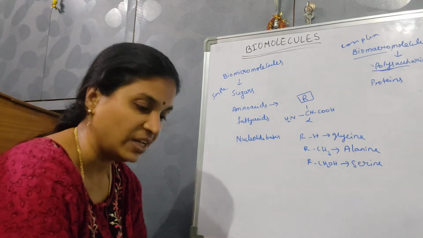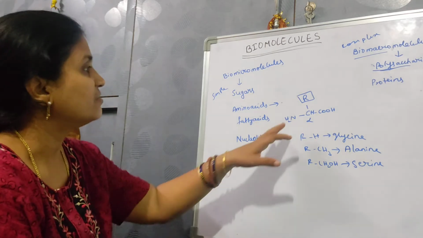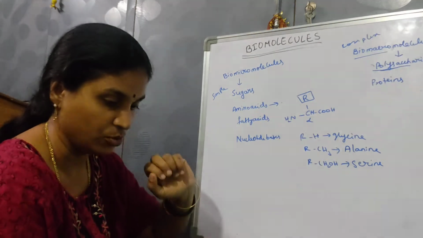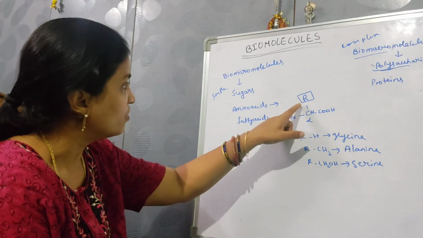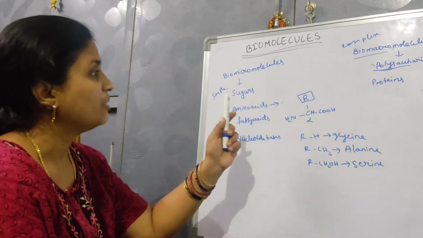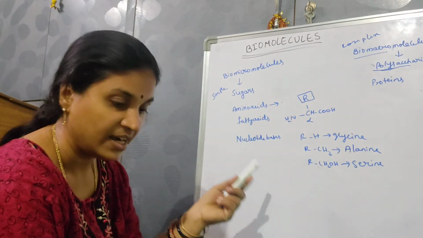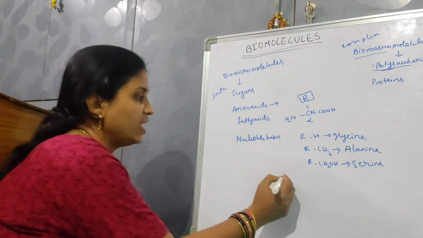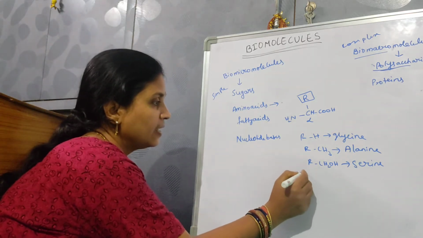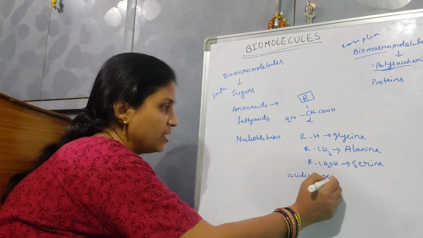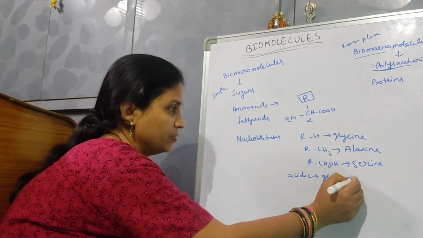Proteins are made of 21 types of amino acids, and the chemical and physical properties of these amino acids are due to the amine group, the carboxyl group, and also the functional group R. These amino acids can be acidic, neutral, or basic. If you say acidic, it is glutamic acid. Glutamic acid is an acidic form.